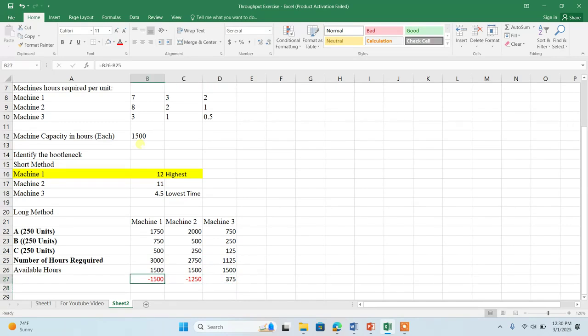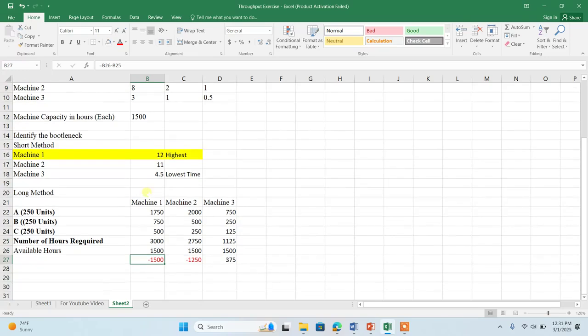You can see the problem is there in machine 1 and machine 2. But which one is more critical? Machine 1 is the more critical. So now one thing is clear, that the bottleneck is machine 1.